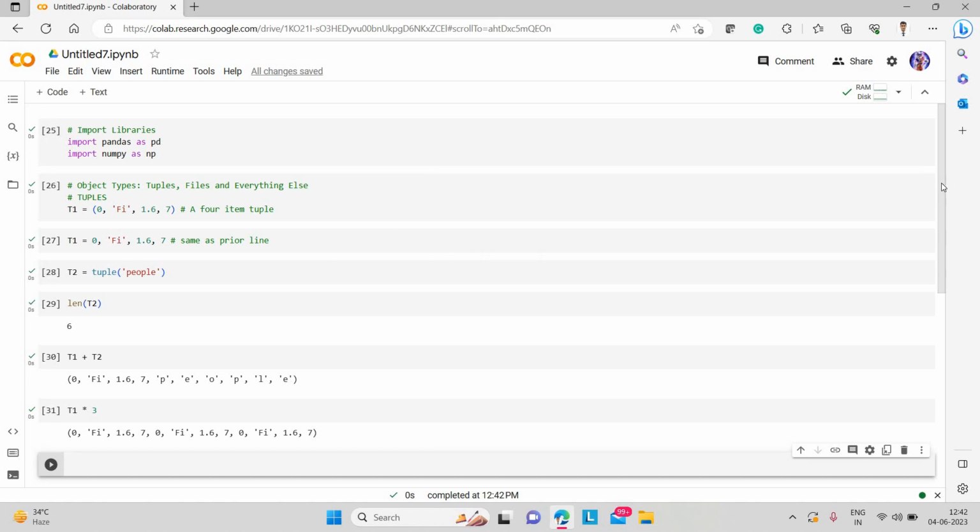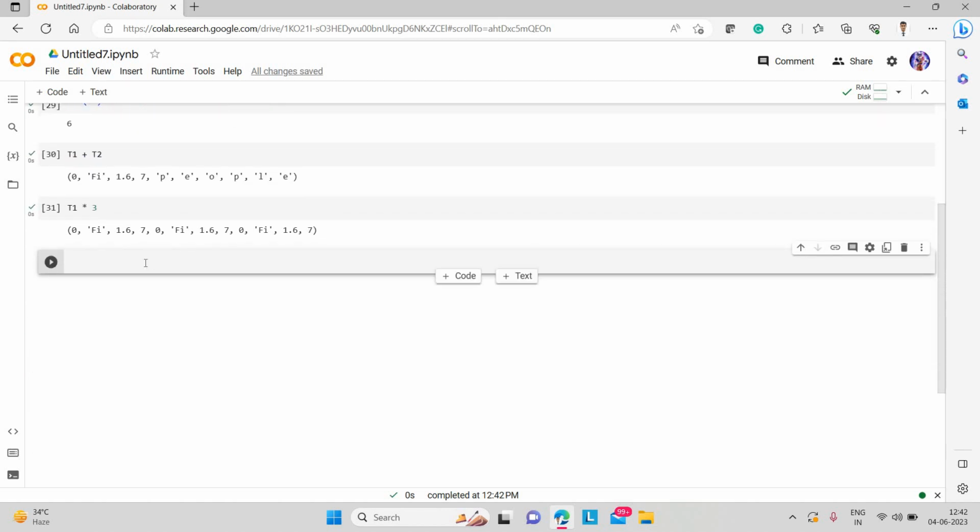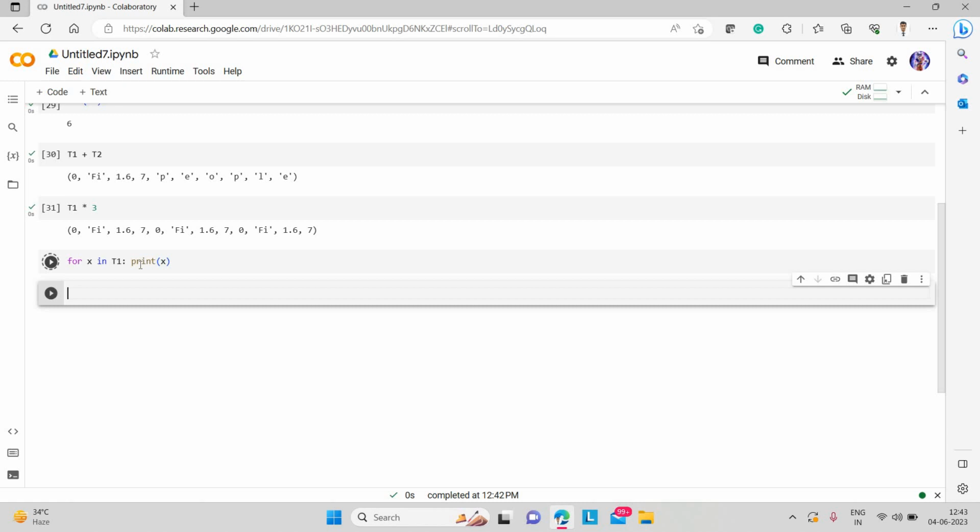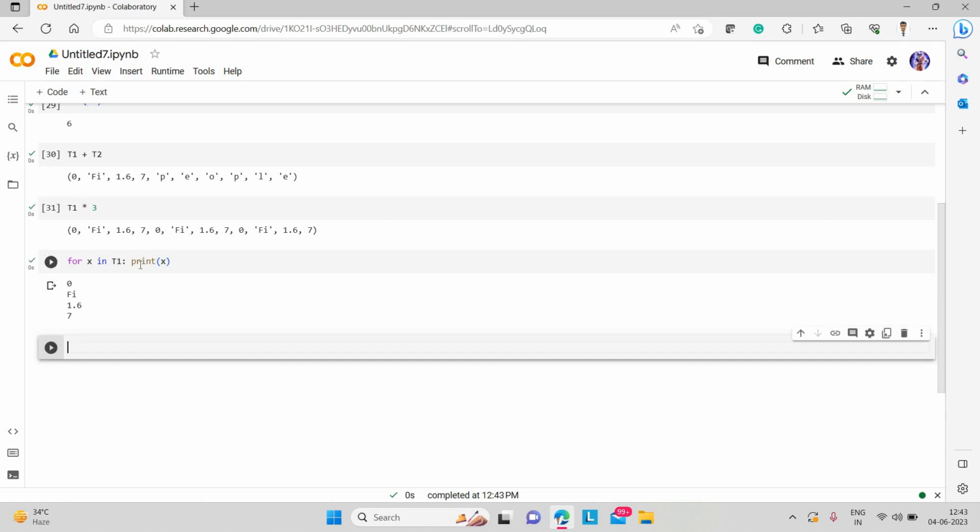Let me scroll up a little bit for you to see clearly. We can write for x in t1, print x. Using the print function is a lot more user friendly.